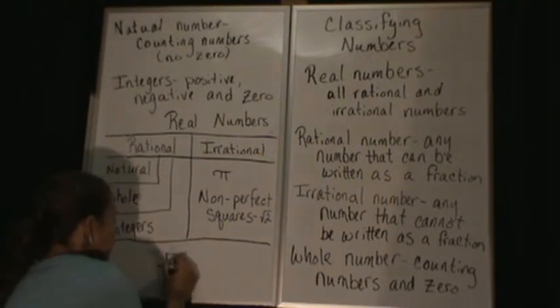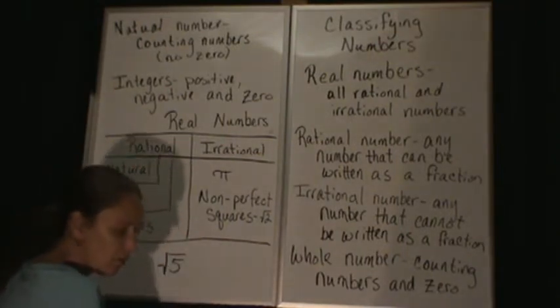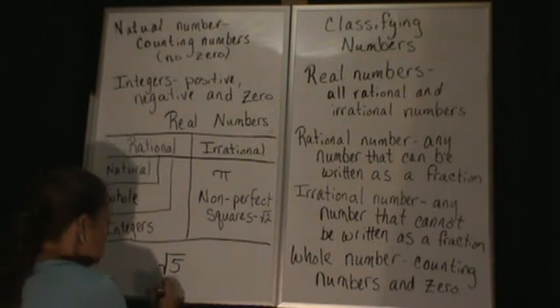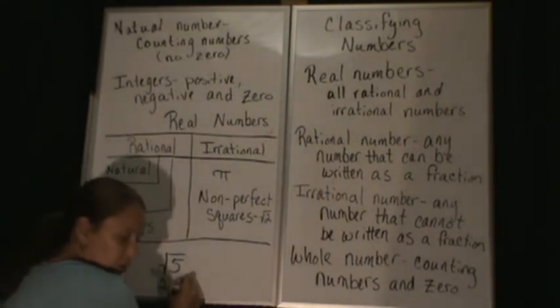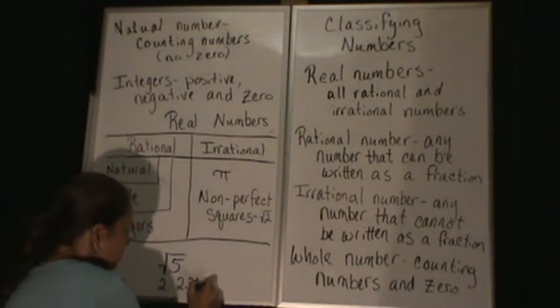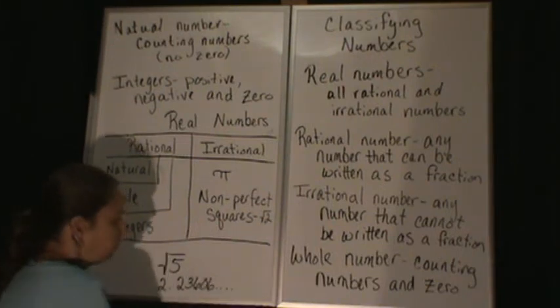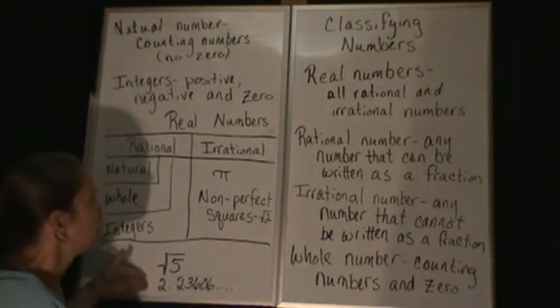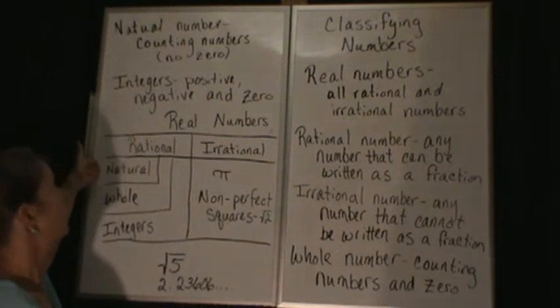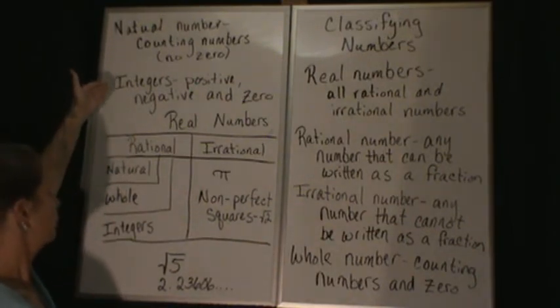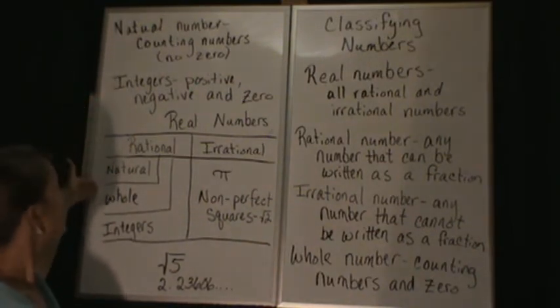Let's try the square root of 5. What is the square root of 5? It is approximately 2.3606, and it keeps going. Is this a natural number? A counting number? No. Is it a whole number?